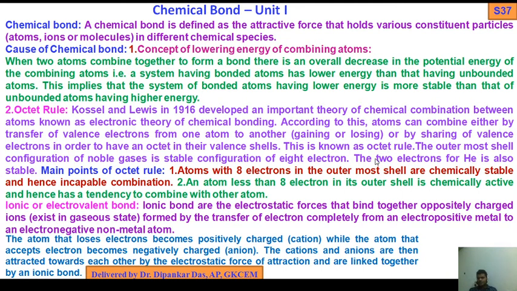This is known as octet rule. The outermost shell configuration of noble gas is a stable configuration of 8 electrons, and 2 electrons for helium is also stable.